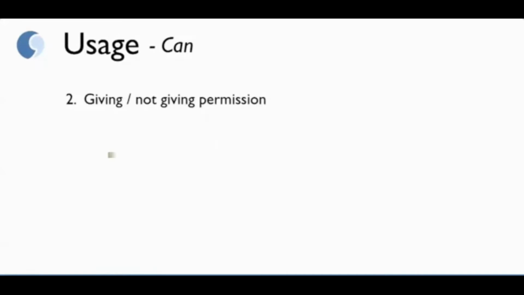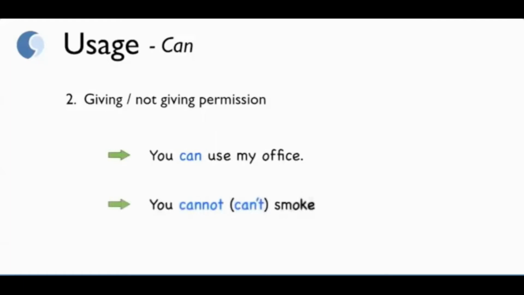Second usage of can is giving or not giving permission. For example, you can use my office. Or you cannot smoke here. You can't smoke here. You'll see later that for asking permission, we use the modal may.